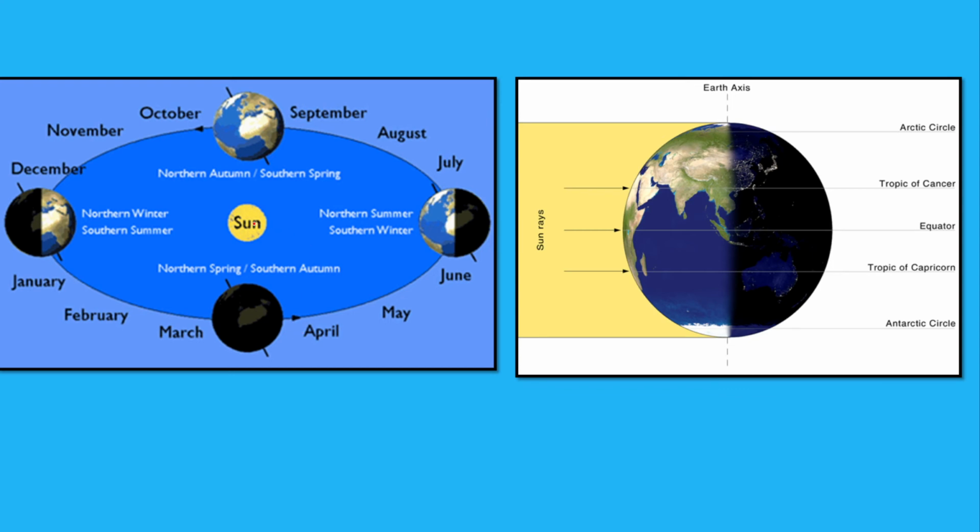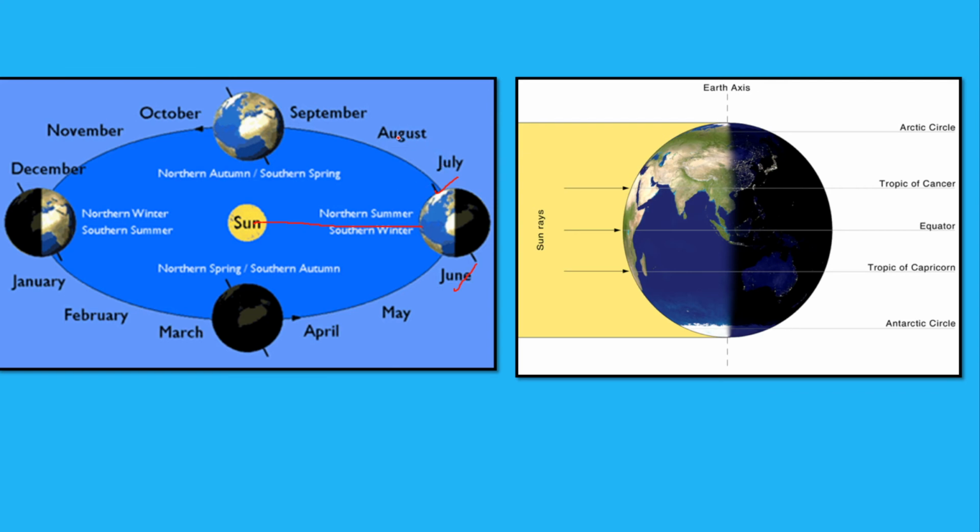Since we all are living in the northern hemisphere, let us start from the northern hemisphere. Now, on the 21st of June, the direct rays of the sun are falling on the Tropic of Cancer. All places in the northern hemisphere are experiencing summer, and the North Pole is tilted towards the sun.